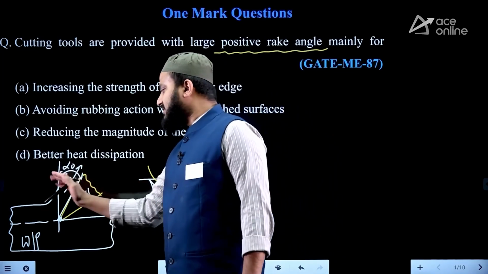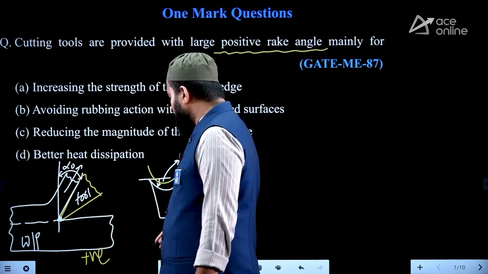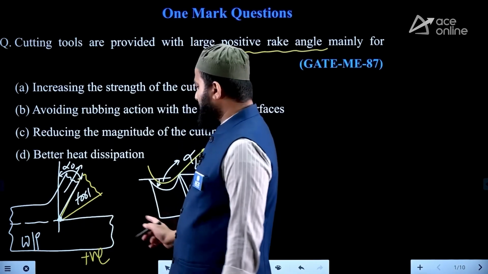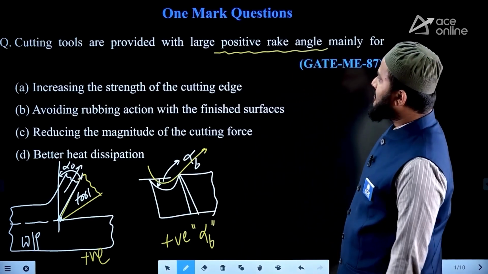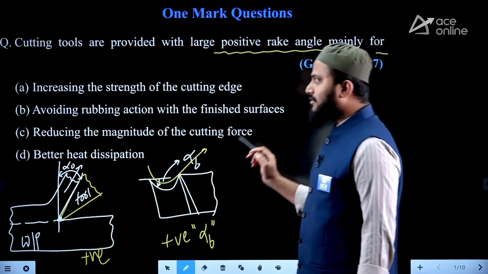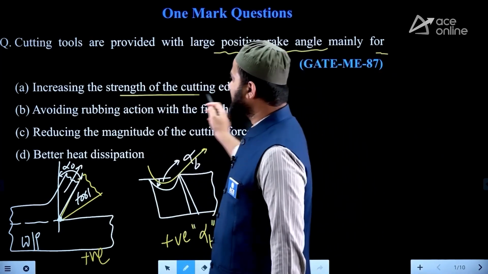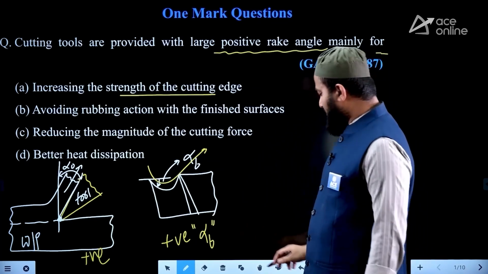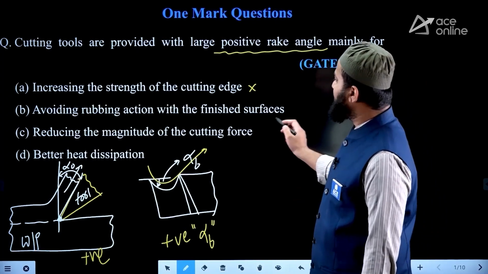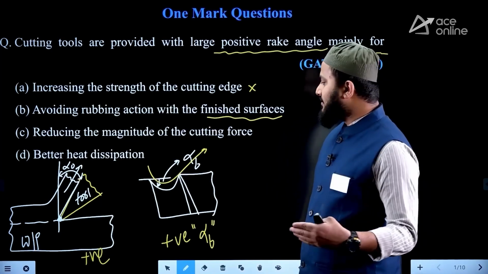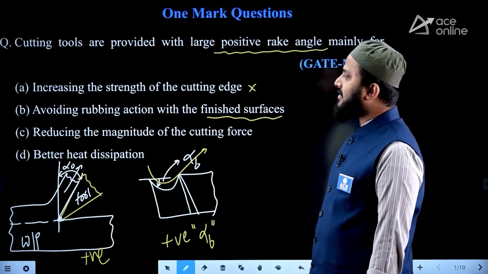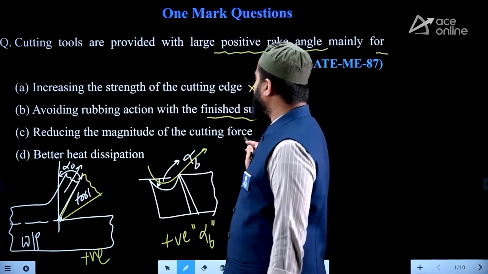So providing a larger positive orthogonal rake angle, or you can say positive back rake angle. What they are saying is, cutting tools are provided a larger positive rake angle mainly to make the chip flow faster, but what they are saying is increasing the strength of the cutting edge. It is wrong, right? It is wrong. Whereas avoiding rubbing action with a finished surface: with the finished workpiece surface, rubbing action can be avoided by flank surfaces, especially by providing end relief angle, reducing the magnitude of cutting forces.